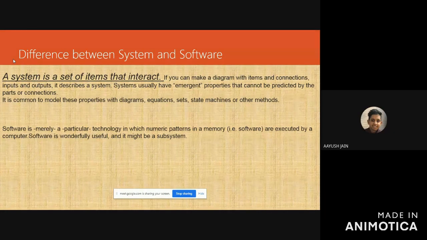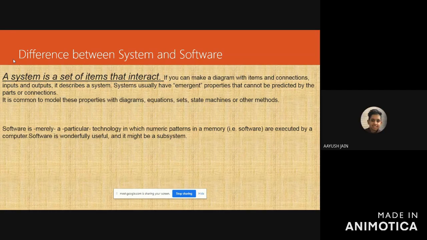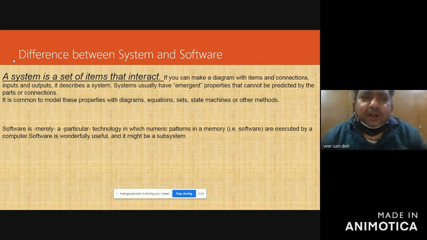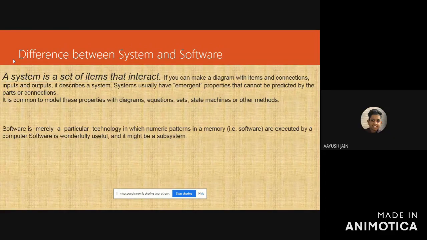First of all, you will have to understand what a system is. Sir, your voice is coming slow, a little. That might be possible because of the slow internet. Okay, is it fine now, sir? Okay.